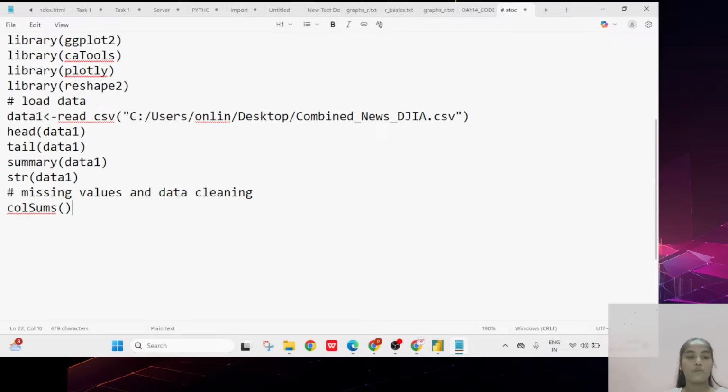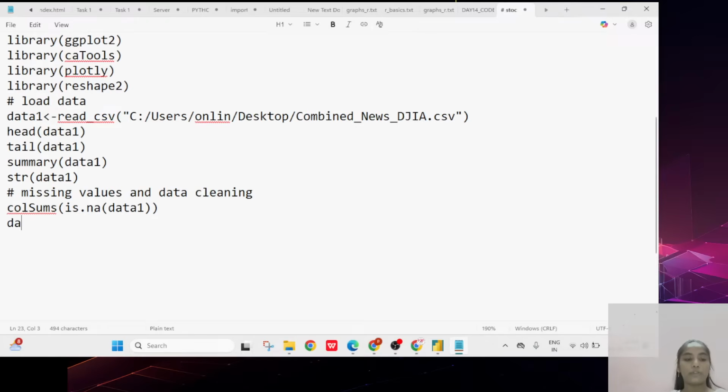For that purpose I want to follow this syntax, is.na(data1). Because of that I can check whether I have null values or not. After checking, I have to go through the data cleaning.